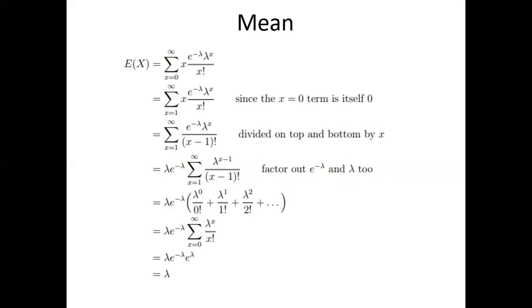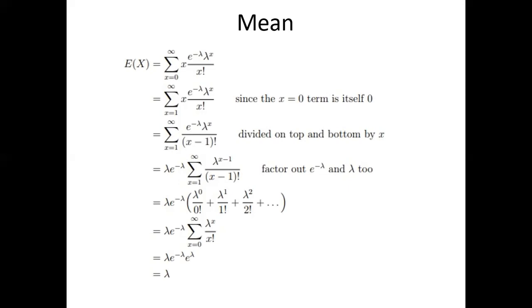So the random variable x takes the Poisson distribution. Then the summation, x equals 0 to infinity, of x into e power minus lambda into lambda to the power of x by x factorial, is equal to the summation from x equals 1 to infinity of x into e power minus lambda into lambda to the power of x by x factorial, since at x equal to 0 the term itself is going to be 0.